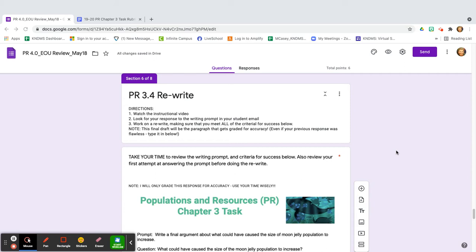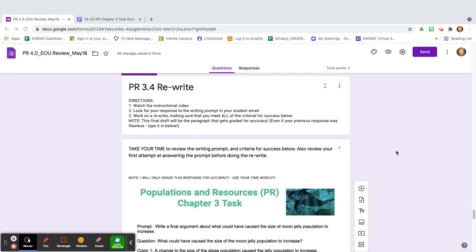You're going to spend the majority of the rest of your lesson working on a rewrite of your Friday's written response prompt. So Friday, I asked you to sort through some evidence cards, and we addressed these two different claims, and then you made a model for both claims, and then you also had a written response. So what I want to focus on, no one necessarily does an A+ job on the first thing that they're doing, a writing prompt at the end of a lesson that they've already been sorting through evidence and whatnot. So I want to give you a second at bat at that. Please take advantage of that.